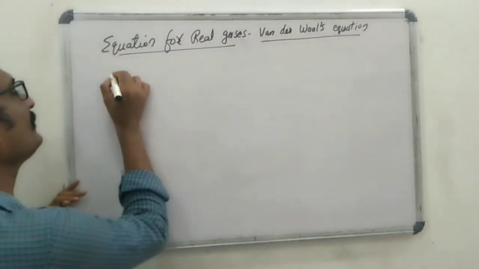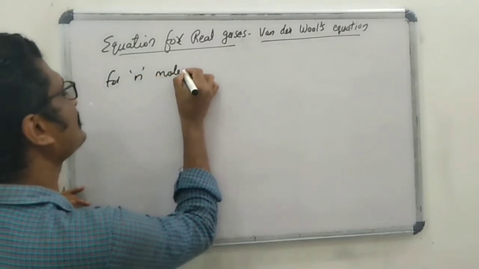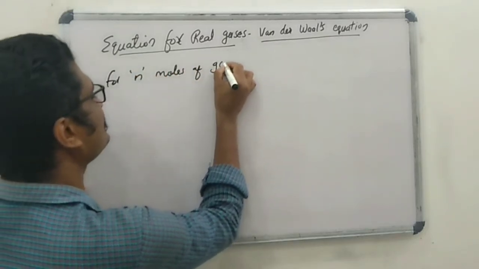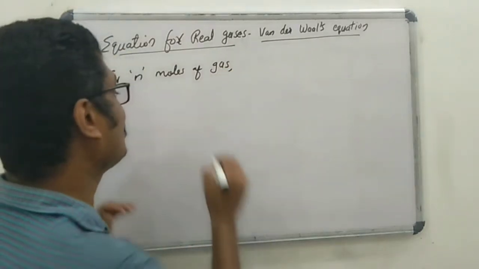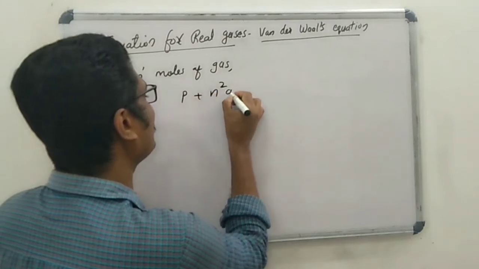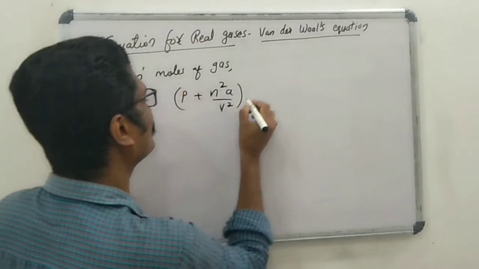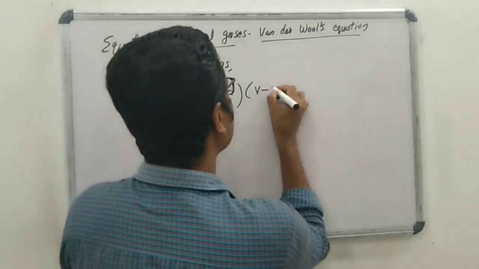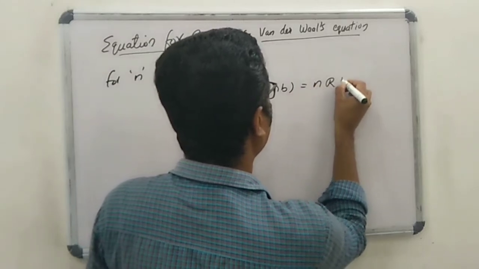Please listen to the equation. For n moles of gas, the equation is (P plus n squared a by V squared) into (V minus nb) equal to nRT.